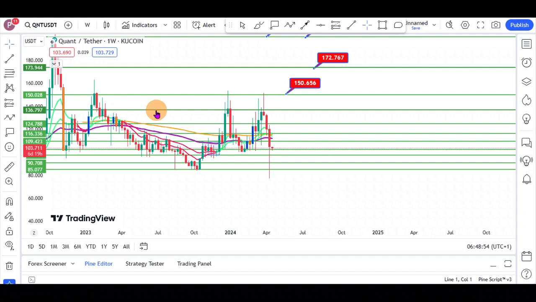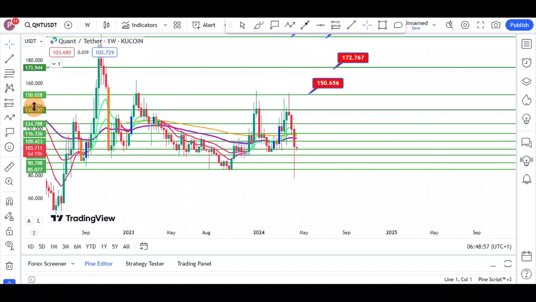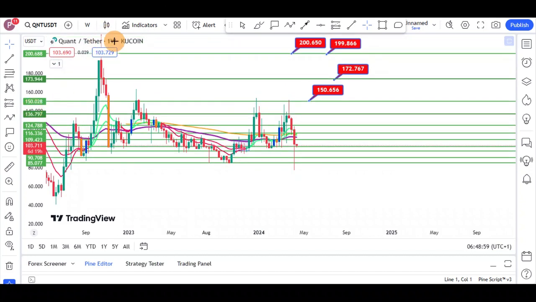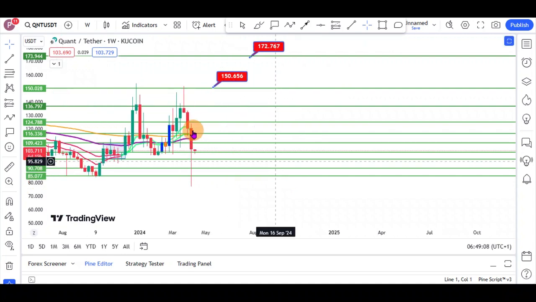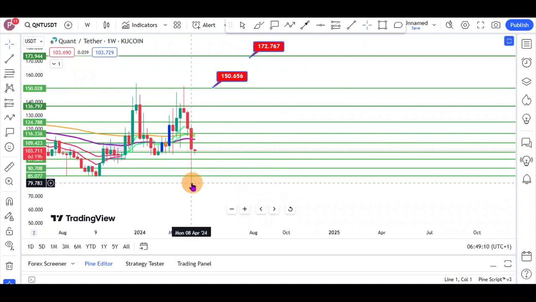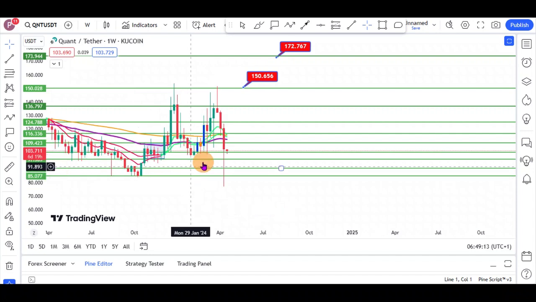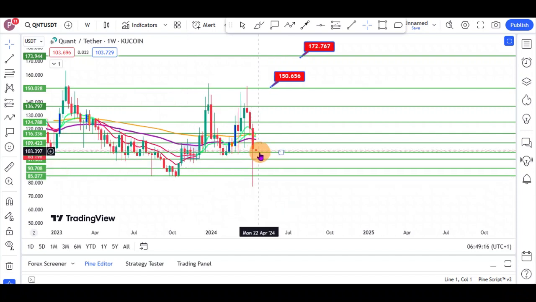So we are basically on the chart right here for Quant, Quant versus the USD Theta. We're on the weekly time frame. KuCoin is the data source, right? One of the things we have been looking at: last week we saw this massive push to the downside for Quant. We went as low as $78, and as you can see, we have seen our weekly open, or our weekly candle open, below last week's candle, showing that we are massively bearish, right?